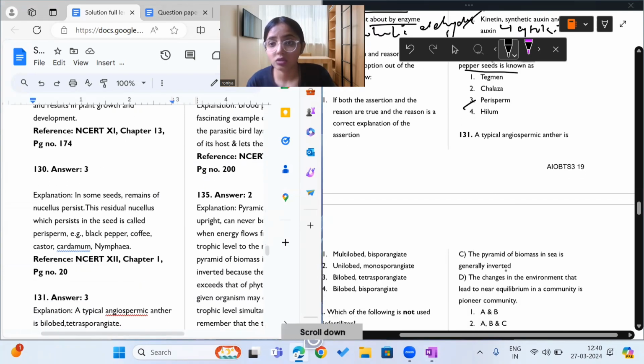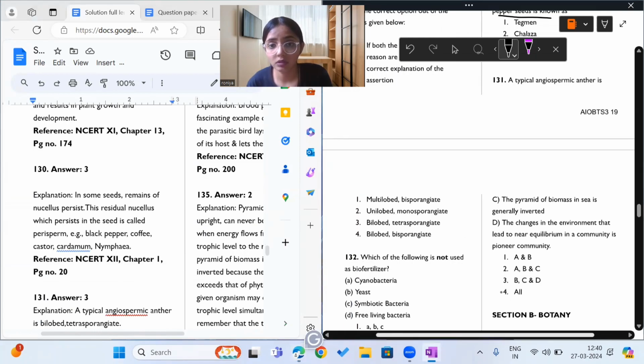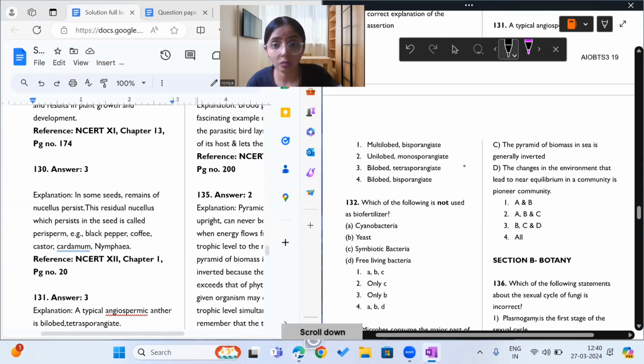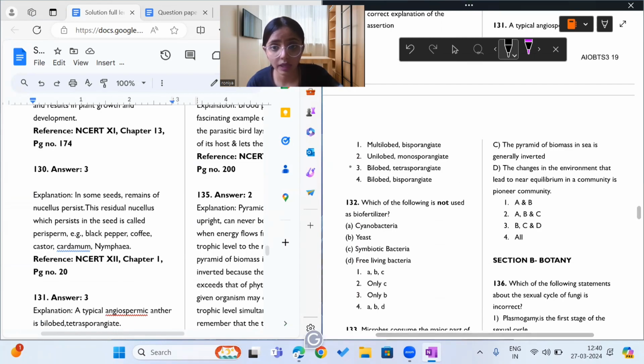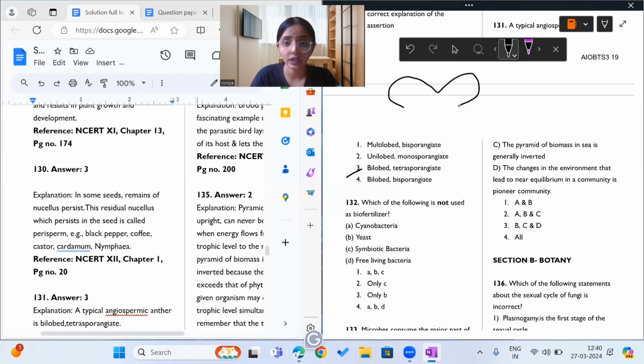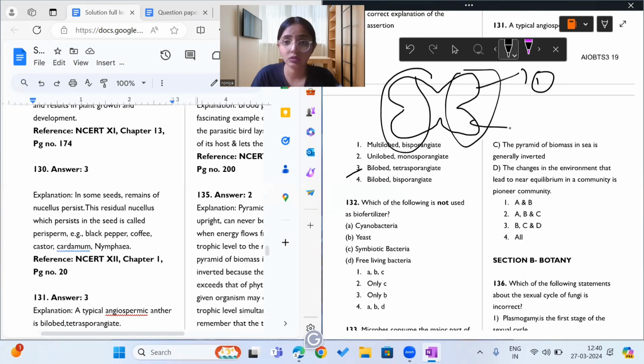Okay. A typical angiospermic anther is bilobed. Yes, typical angiospermic anther is bilobed tetrasporangiate. There are 4 sporangia. See like this. These are 2 lobes. This is 1 sporangium. This is another sporangium. So there are 4 sporangia and 2 lobes. Bilobed tetrasporangiate.